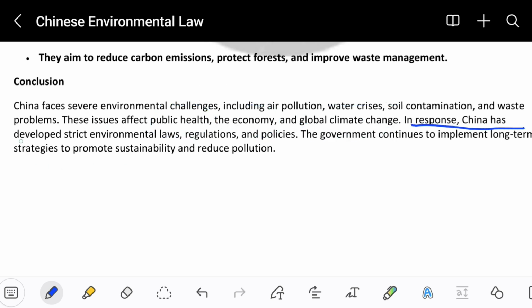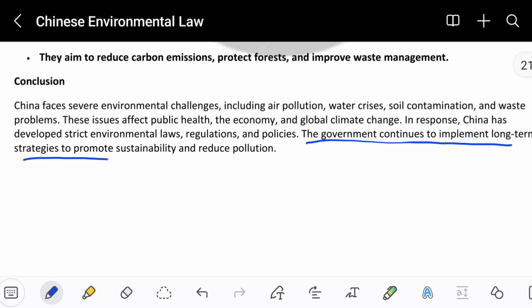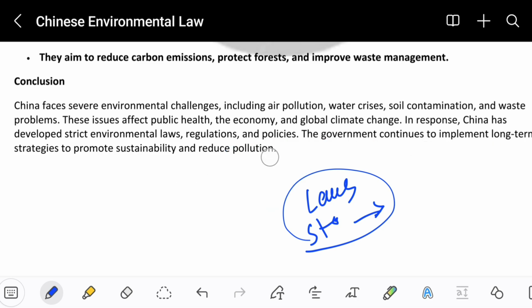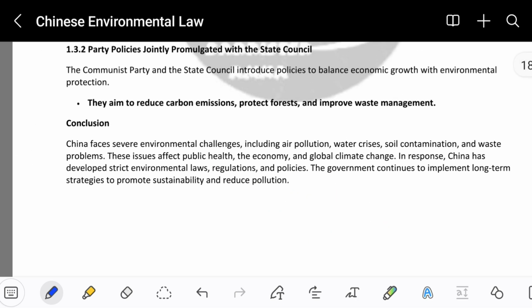In response, China has developed strict environmental laws, regulations, and policies. So basically, China is making different laws in order to protect the environmental condition. The government continues to implement long-term strategies to promote sustainability and reduce pollution. So the government is trying to make laws as well as different strategies in order to control the pollution in the environment. This is how China is working on the environmental laws.